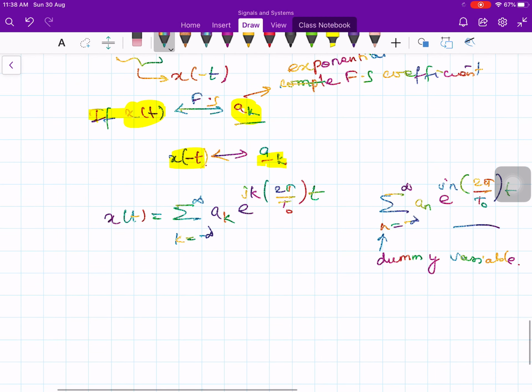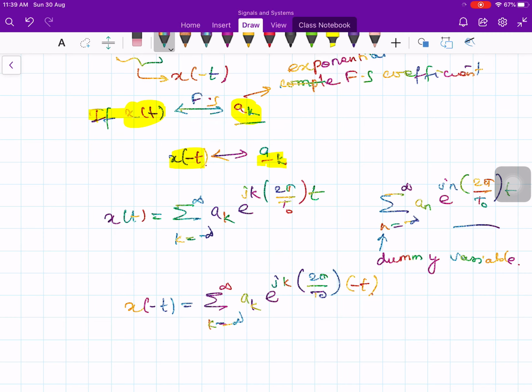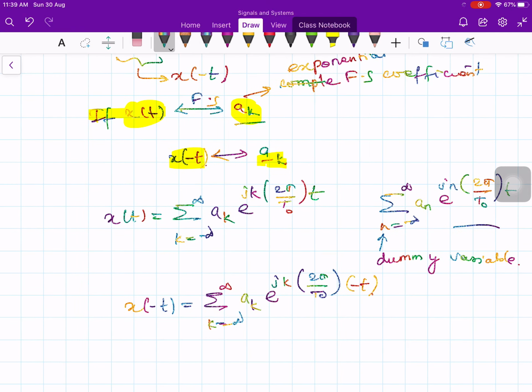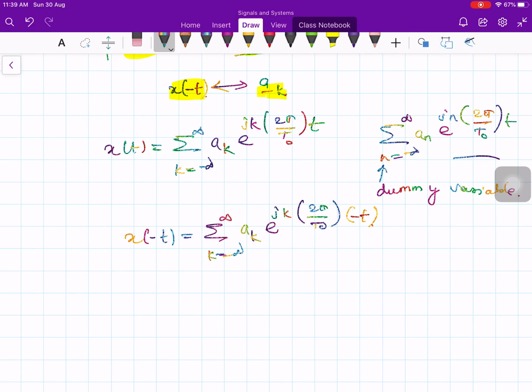Now, what is the Fourier series of x of minus t? You replace t by minus t. So, sigma k equals minus infinity to plus infinity a k e to the j k times 2 pi by T naught and minus t. Now, making the substitution, let k equal minus m.